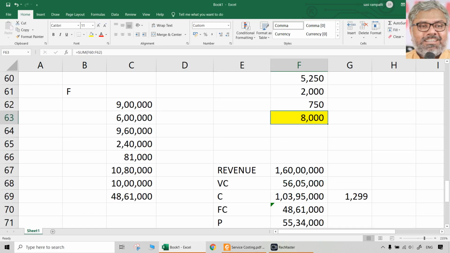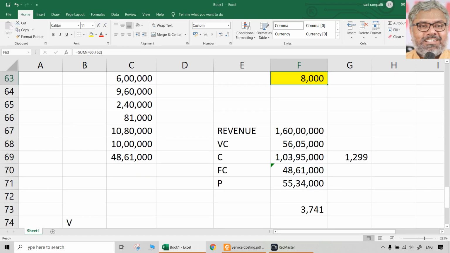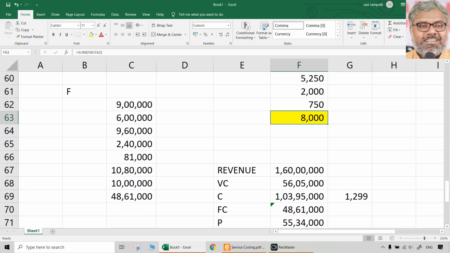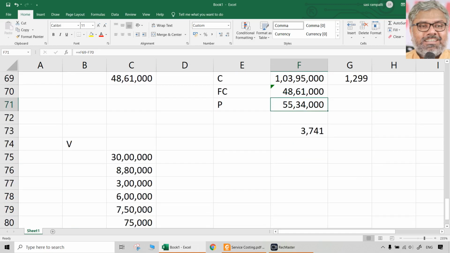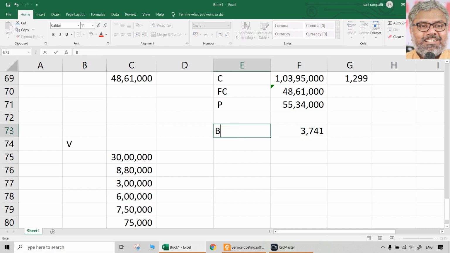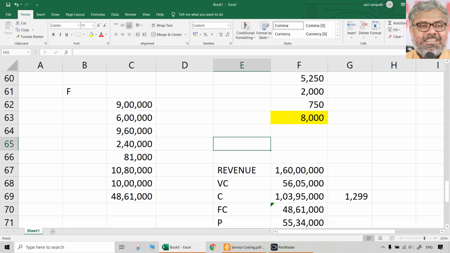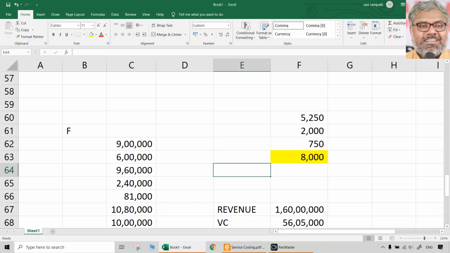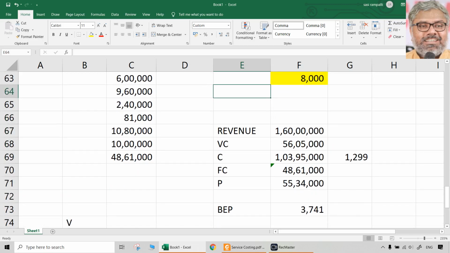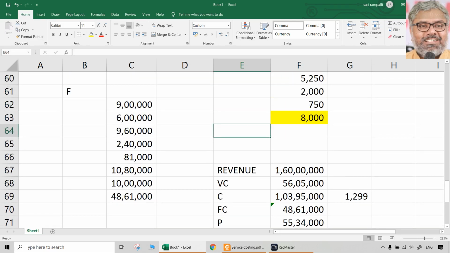If the hospital can get 3741 patient days, at least it will cover the total costs. But it has 8,000 days of operations actually happened during the year, so definitely that is a huge profit. Always we have to understand in service costing, the cost unit is the major thing. It is not just number of patients, not just number of beds. It is per bed per day, or per patient per day. That is a composite unit, which is 8,000 patient days in total.